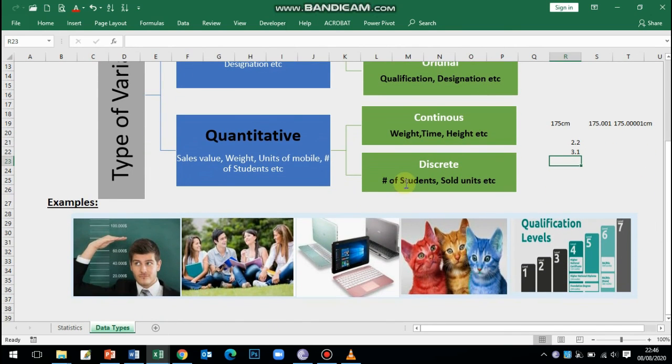Let's say number of students. I can't say I have 15.1 students in my class. I have to say either I have 15 or 16 students. Let's say sold units of laptop, mobile, etc. Continuous variables are where we cannot give the exact value or specific answer for it, because these numbers can come into decimals, and decimal value can move up to the 4th decimal, 5th decimal, etc.